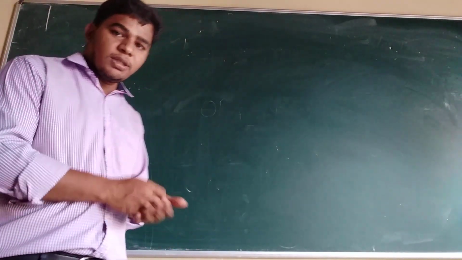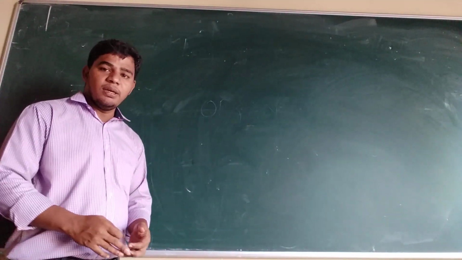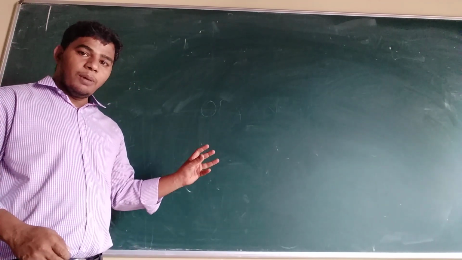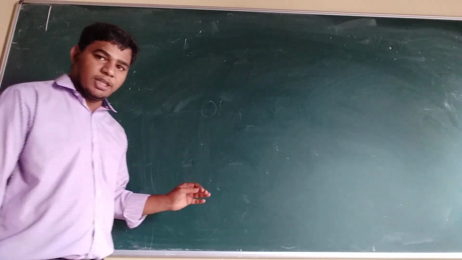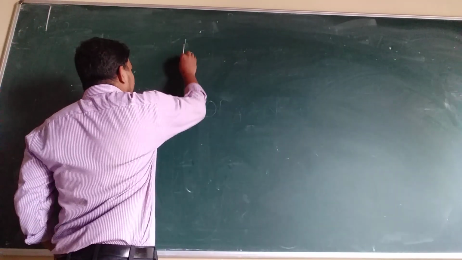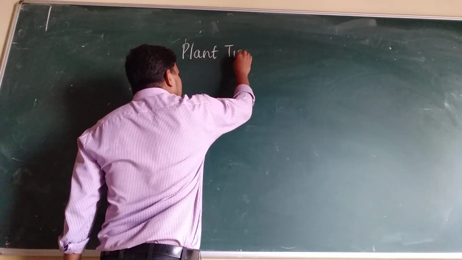Okay, good morning students. So in today's class we will study the complex permanent tissues. We have already started the chapter named plant tissues.